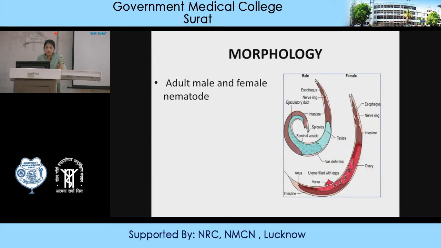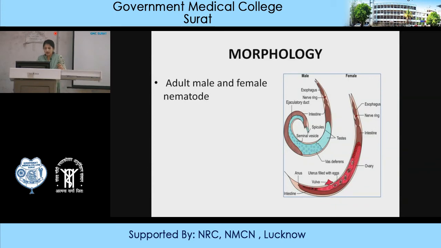This is the general morphology of these nematodes. You can see here the adult male and adult female. The adult male is shorter in length and the adult female is longer than the male. In the front part, the adult female has a long esophagus as compared to the male, and the female has a uterine cavity.